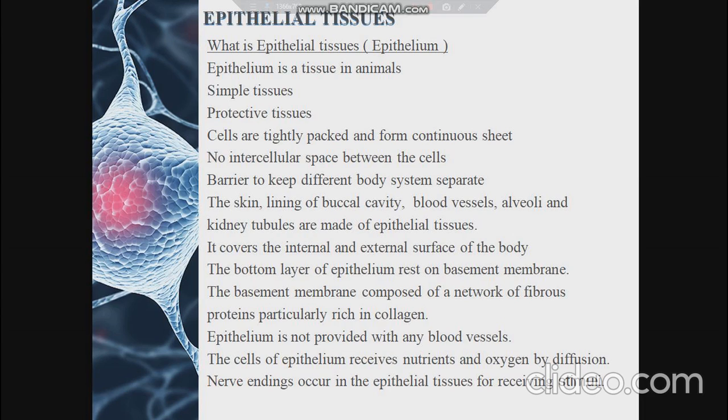As blood vessels are absent in epithelial tissue, they completely depend on diffusion of oxygen and nutrients from the other vessels which run nearby the intercellular space of the cells that make up the epithelial tissue. Nerve endings may or may not be present in epithelium, and it forms the skin and lining of the buccal cavity, blood vessels, alveoli, kidney tubules, and various glands.